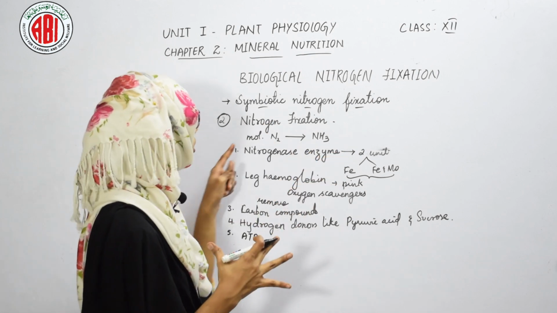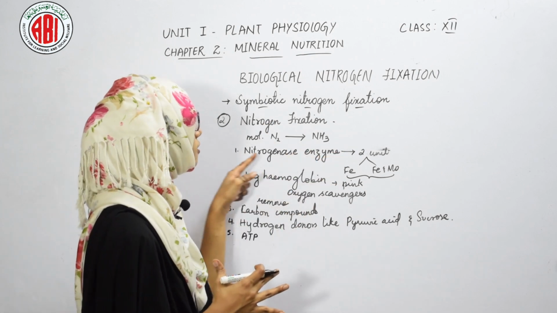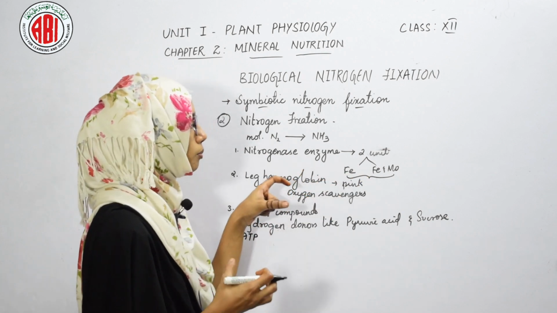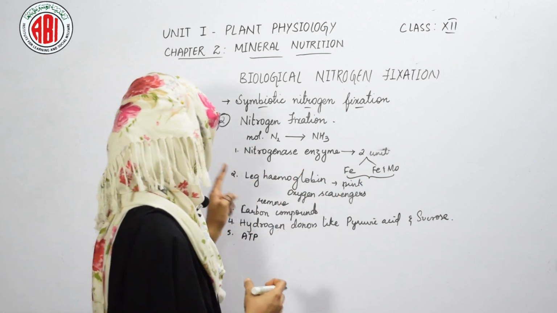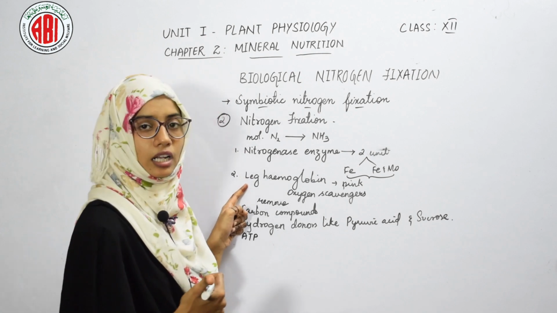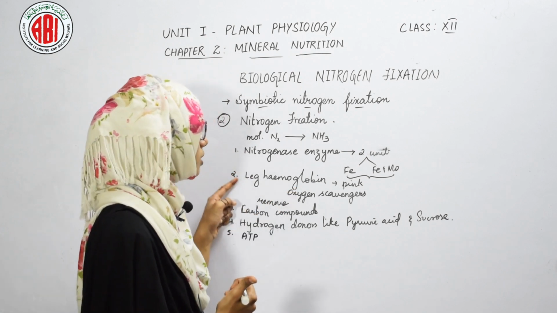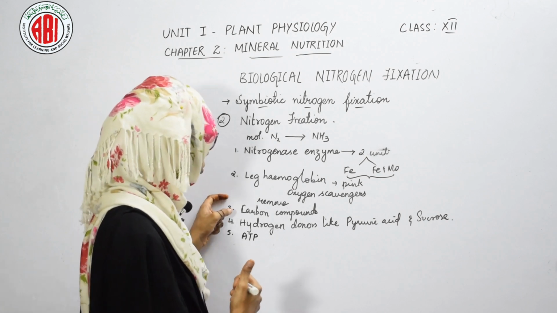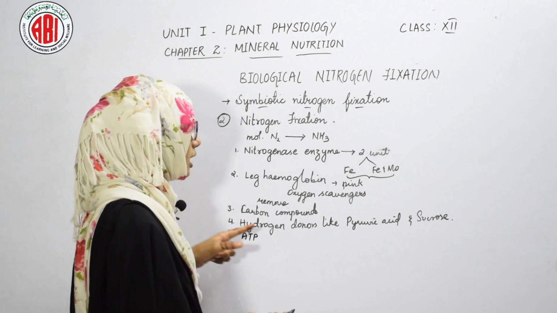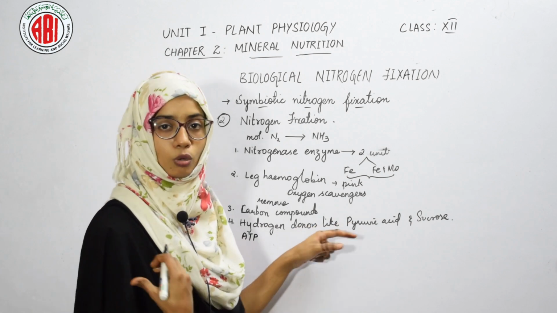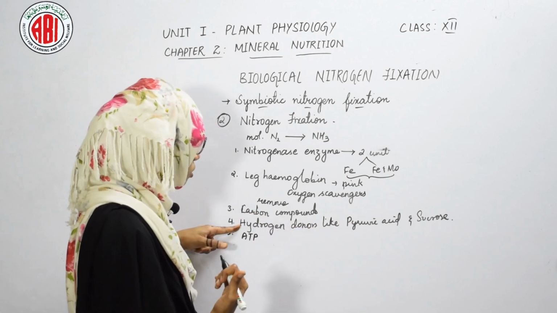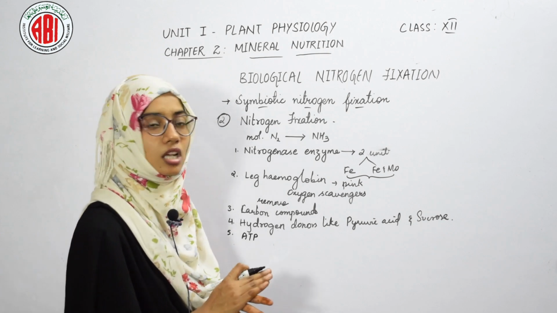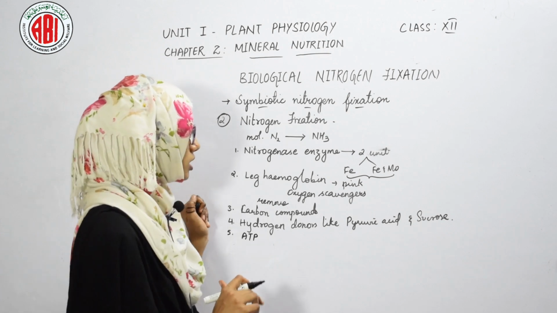In order to convert the molecular nitrogen to ammonia, we need the nitrogenase enzyme, which is an iron and molybdenum containing protein. Also present is leghemoglobin, which is pink in color and acts as an oxygen scavenger; it is present in the leguminous plant. Some carbon compounds are also required to synthesize proteins, and hydrogen donors like pyruvic acid, glucose and sucrose are required to carry out certain reduction reactions, and ATP is involved in nitrogen fixation.